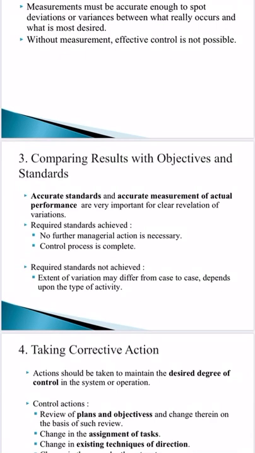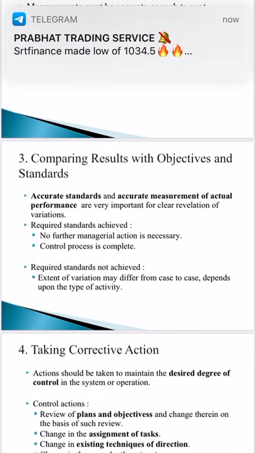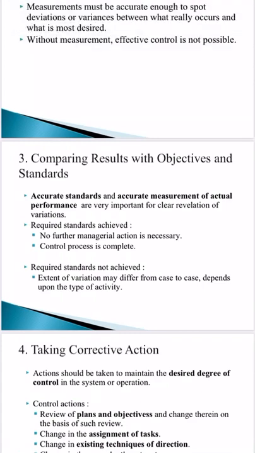As we have explained, accurate standards and accurate measurements of the actual performance are very important for clear revelation of the variations, and it is required that standards are achieved. Okay, no further managerial action is necessary. The control process is complete if the employees are completing their targets in a given time and the quality of the products is very good. Then we can say that the targets are achieved by the employees, compared with the standard performance, and it is observed that the quality is also good and in the given time they have completed, as well as the target, that is the quantity of the product, is also achieved.